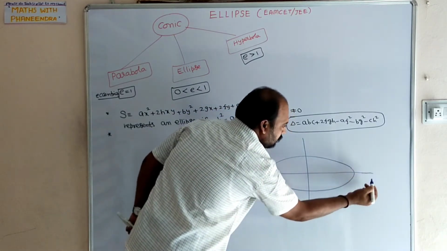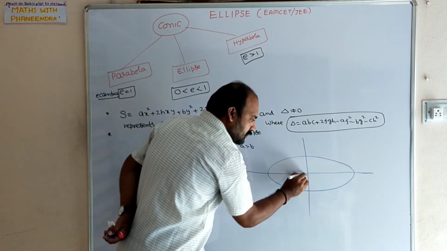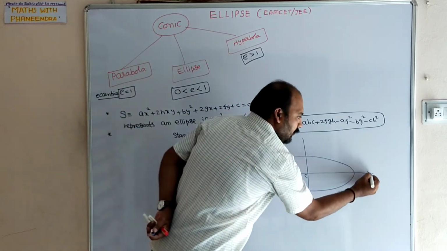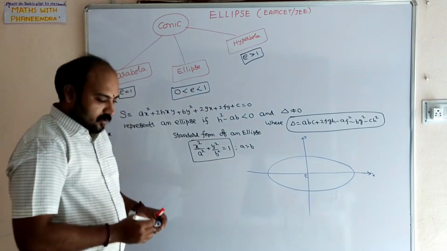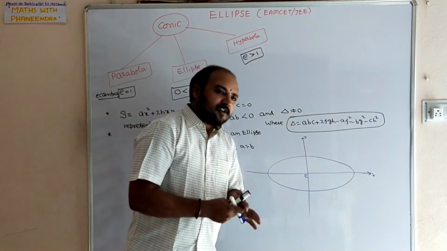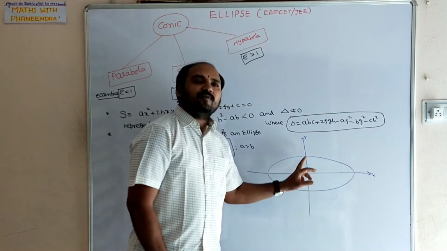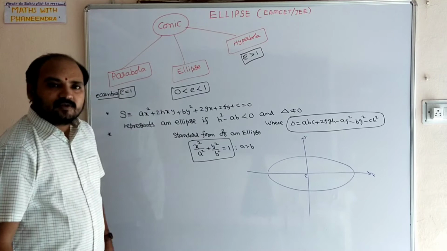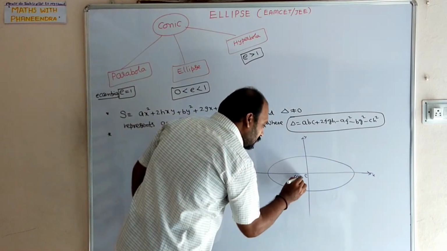This is the center of the ellipse. It is denoted by C. X-axis, y-axis. The point of intersection of the coordinate axes is obviously the origin. This is the center of the ellipse. The center of the ellipse of the standard form x square by a square plus y square by b square equal to 1 is (0, 0).